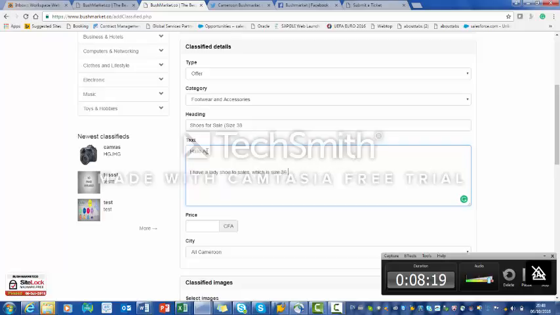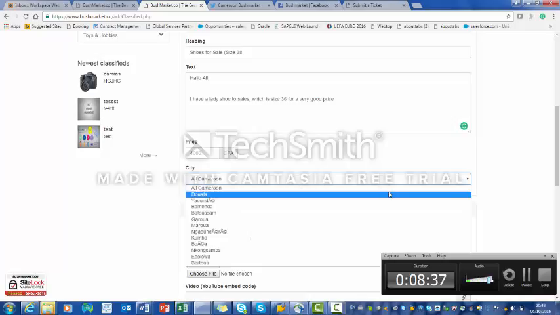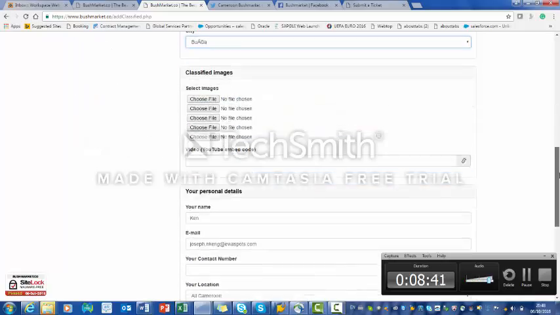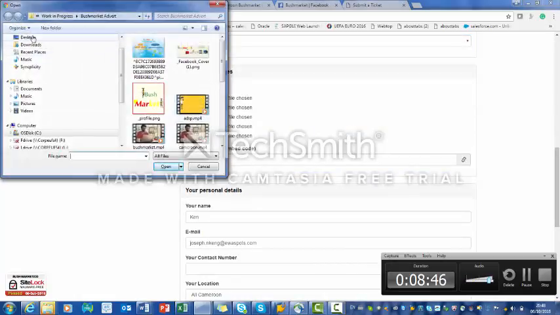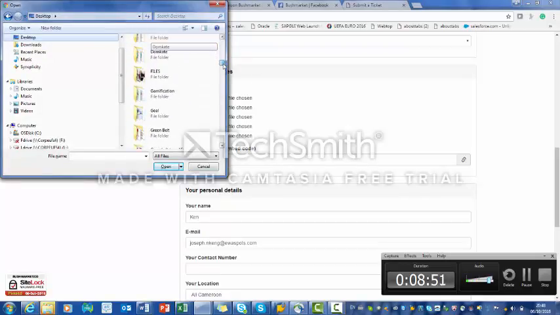Okay, sorry guys. Very good price. So you can put the price here. How much is it? Let's say 4,000 CFA. Okay, which is very good. And what part of Cameroon is that shoe in? Oh, if the person is in Boya. So do we have a picture of that shoe? Yes, we have a picture of that shoe. So let's go. I have it here.